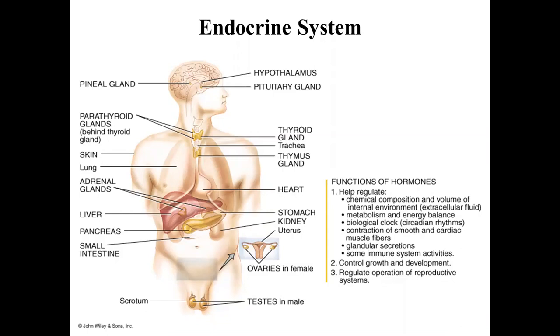And they also control growth and development and regulate operation of the reproductive system. So we have glands, for example, hypothalamus, pituitary gland, thyroid gland, thymus, and also hormones secreted by the stomach, kidney, uterus, liver, pancreas, small intestine, lungs, skin, and so on.